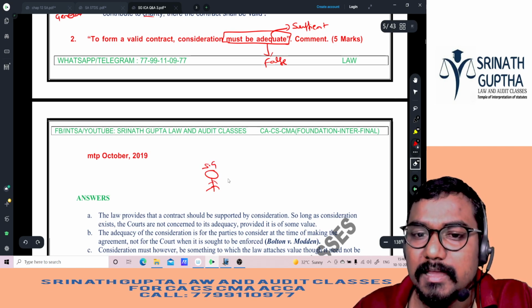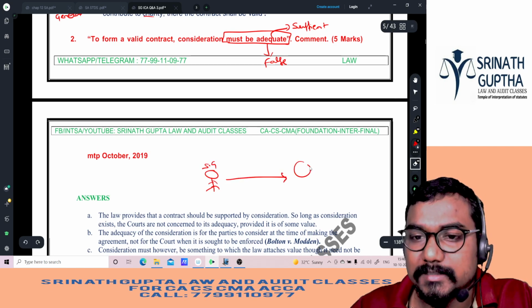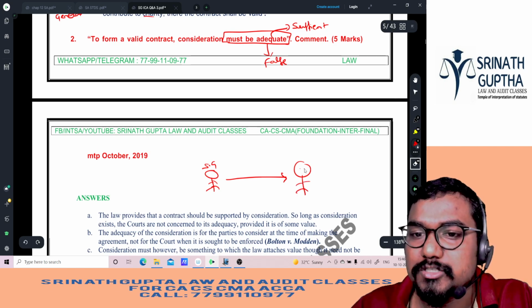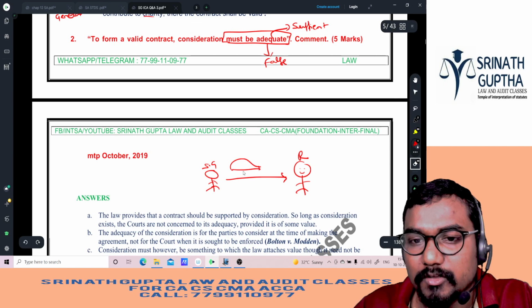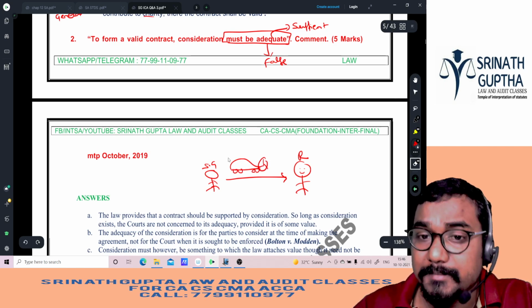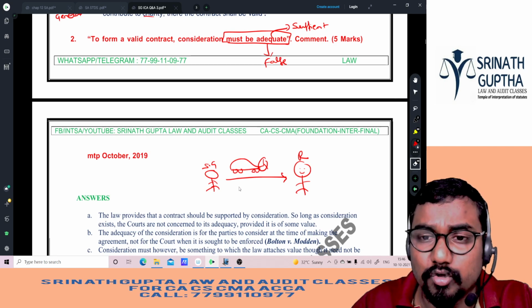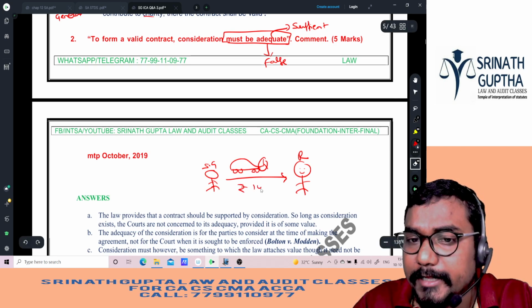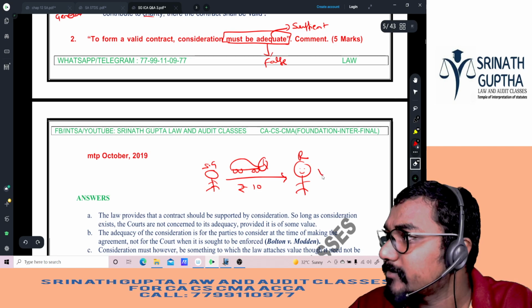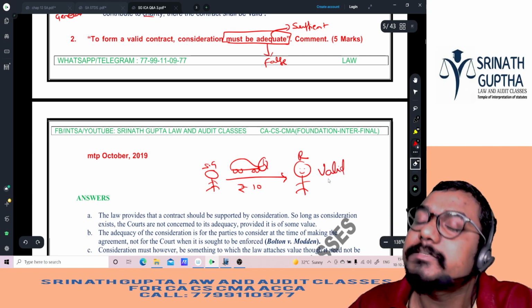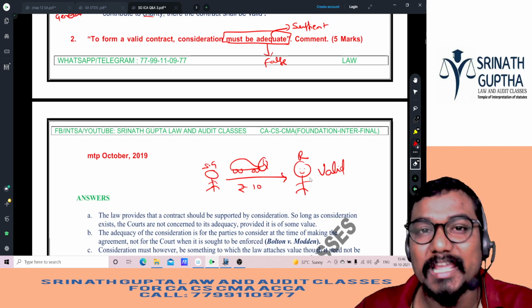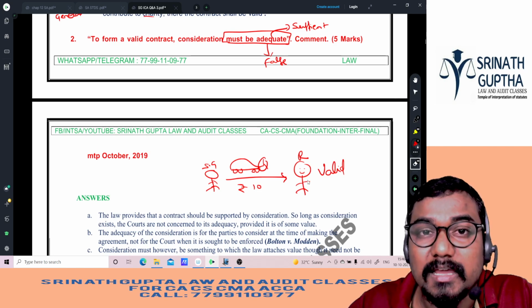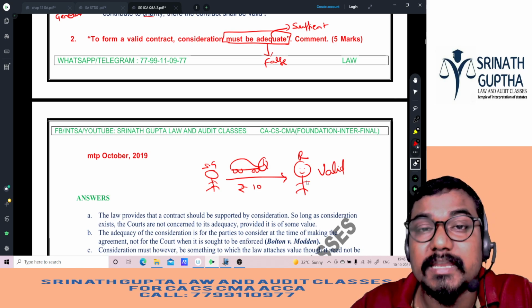For example, myself, SG, I am selling my Benz car to Rohit for 10 rupees. Is the contract valid or invalid? The contract is perfectly valid, because consideration need not be adequate. Consideration can be grossly inadequate also.